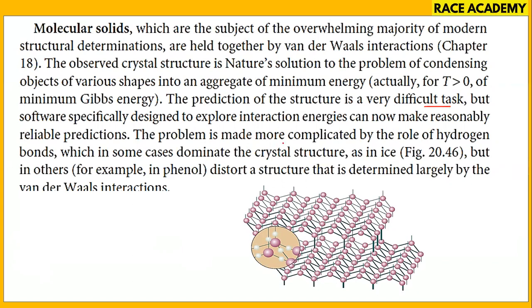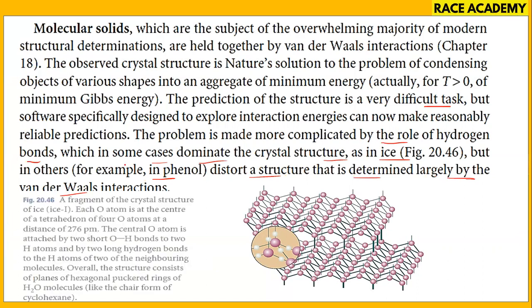The problem is made more complicated by the role of hydrogen bonds, which in some cases dominate the crystal structure, like ice as shown, but in others, for example phenol, a distorted structure is determined largely by the van der Waals interactions. In this picture, each oxygen atom is at the center of a tetrahedron of 4 oxygen atoms, at a distance of 276 picometers. This is H2O ice.